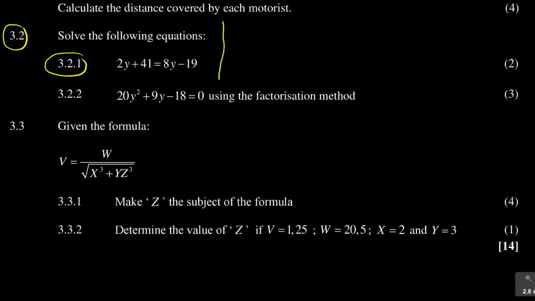So now if I can just solve this here, it says 2y plus 41 is equal to 8y minus 19. Guys, it's 2 marks. It looks basic, but you need to do the right things to ensure you get those 2 marks.